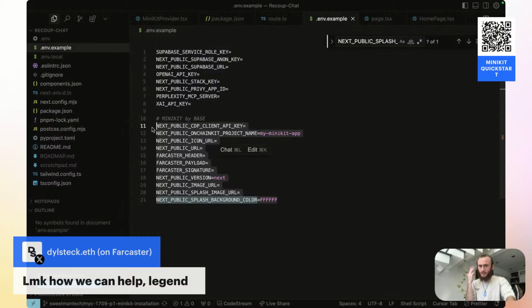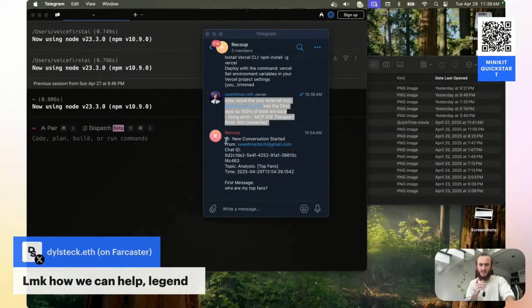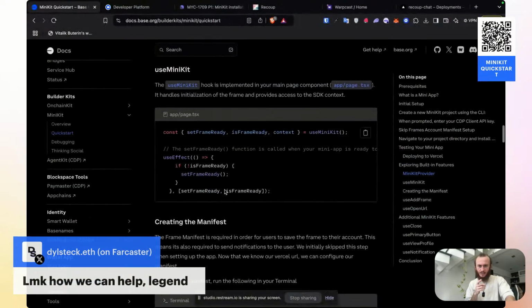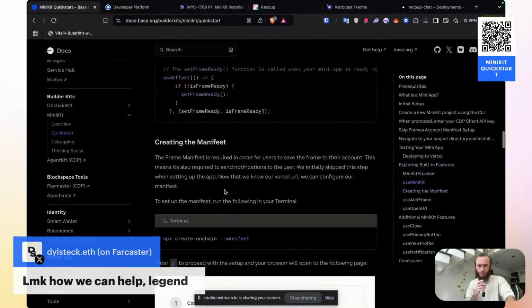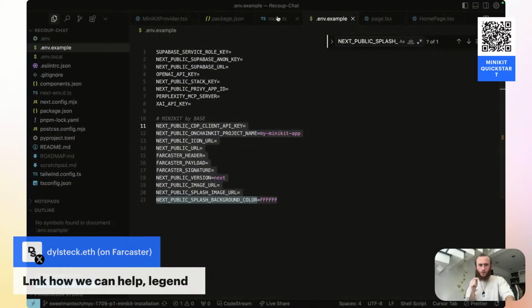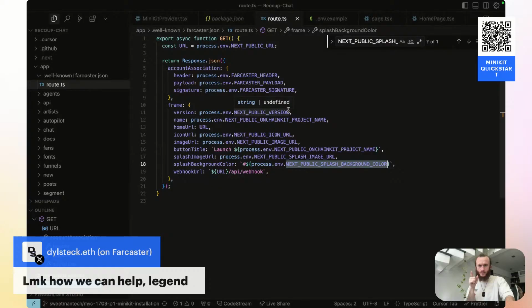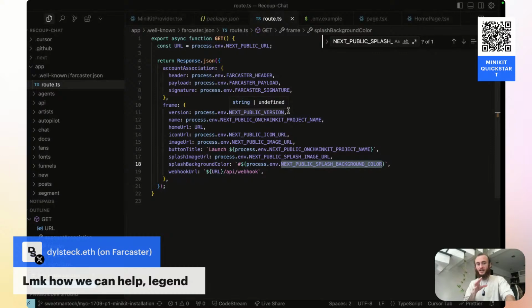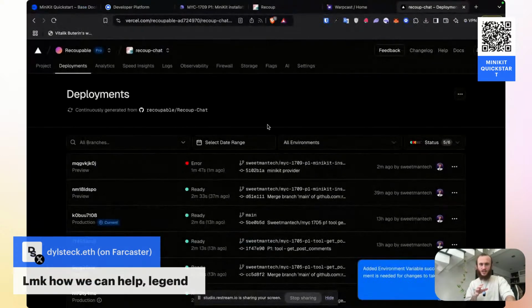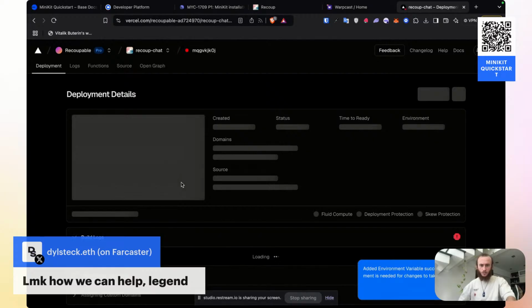We then generated the manifest using the MiniKit CLI. They use this command, npx create-onchain --manifest. And then we set up our well-known route that is needed for Farcaster to verify that we published this app. We set the environment variables that we needed inside of Vercel, and we just got a deployment error. So let's see what I did wrong.